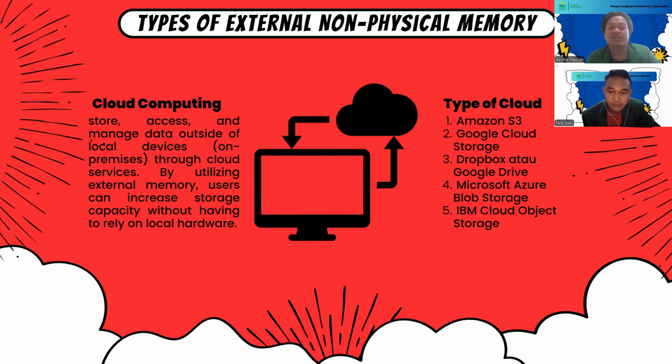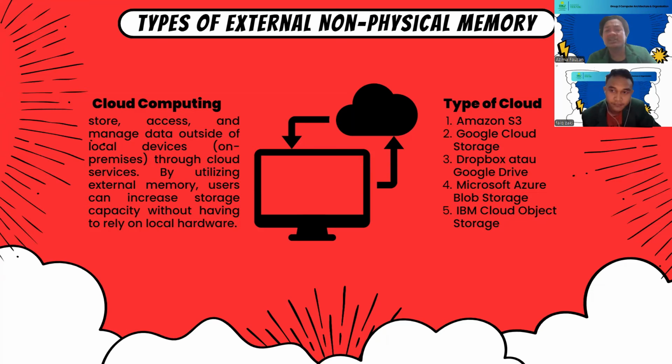The function of cloud computing is to store, access, and manage data outside of the local device through a cloud service. By utilizing external memory, users can increase storage capacity without having to rely on local hardware.